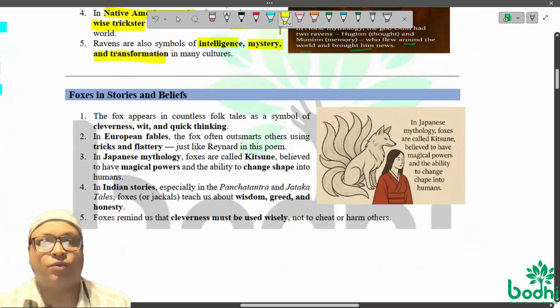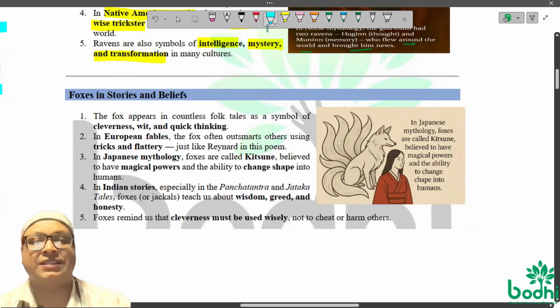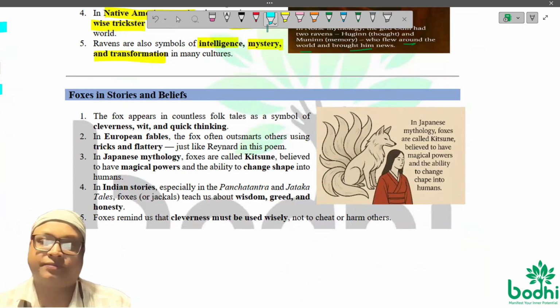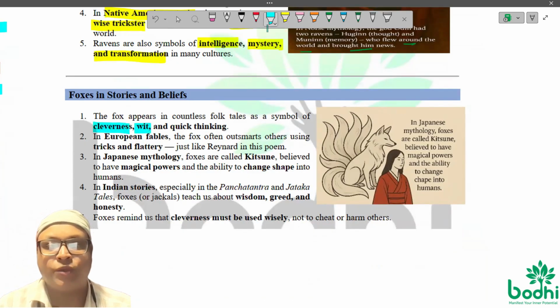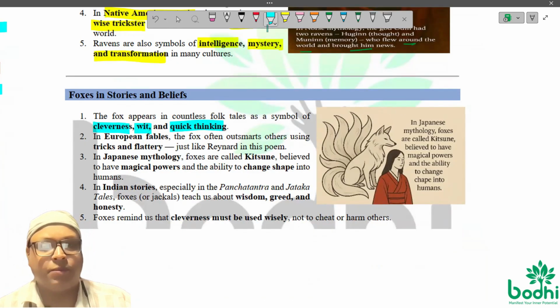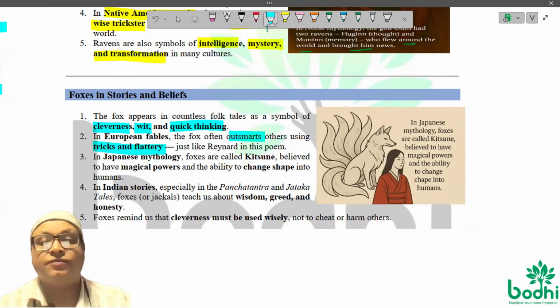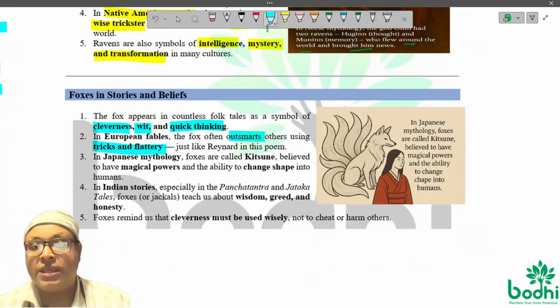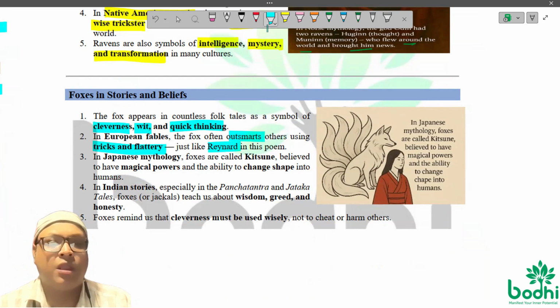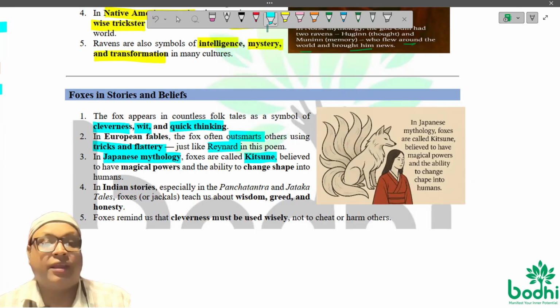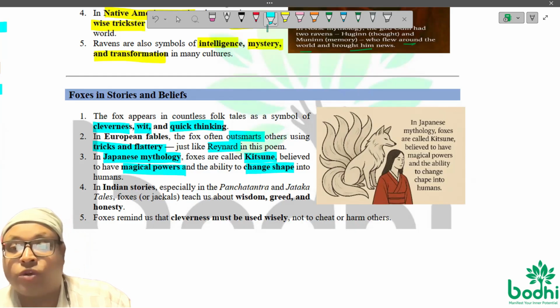Now, foxes, take a look. What do we know about foxes connected in various other literature and places? They are famous for cleverness, wit, and quick thinking. In European fables, fox often outsmarts others. How? Using tricks and flattery. Just exactly the way Reynard in our poem did. In Japanese mythology also, foxes are called kitsune, believed to have magical powers and the ability to change shape. So there I have brought a symbolic picture here.